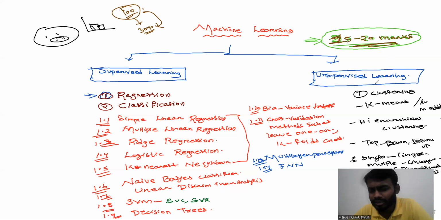For calculus, according to the sample paper, maybe 6 to 8 marks. So focus on probability and linear algebra, and once you complete them, you can go to the machine learning part.